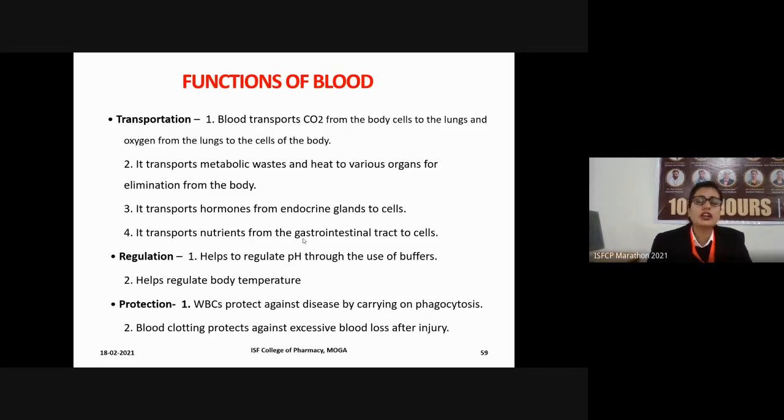Blood clotting is the process whereby, whenever there is any injury, the blood will start flowing from that particular area. But within about 15 seconds after the blood flow begins, the platelets will gather at the site of the injured tissue, and they will form a temporary clot, or a platelet plug, and the bleeding will cease.